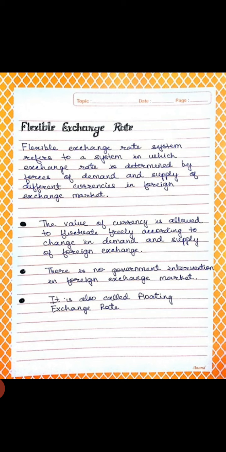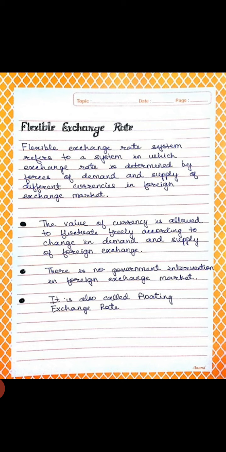Now we discuss the second type of exchange rate system, that is the flexible exchange rate system. Students, the flexible exchange rate system refers to a system in which the exchange rate is determined by two market forces, that is demand and supply of different currencies in the foreign exchange market. So the value of a currency is allowed to fluctuate freely according to changes in demand and supply of foreign exchange. There is no government intervention in the foreign exchange market.